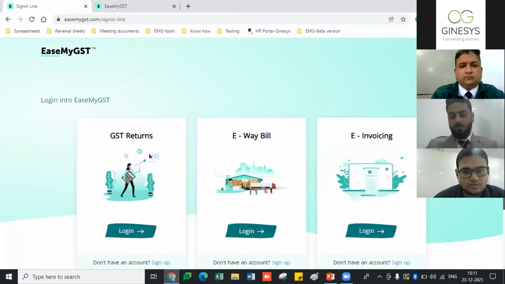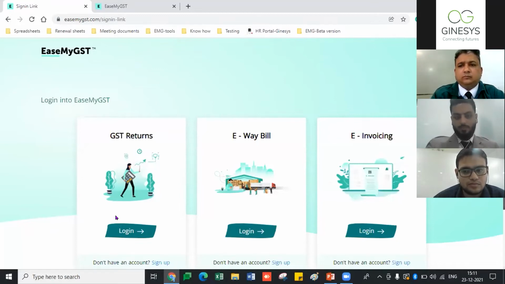I will now show you the live version, how we are going to do the sign up and see all the features. First of all, you are already aware that the Genesis members and the EMG members are already aware of the GST returns, e-way bill and e-invoice.